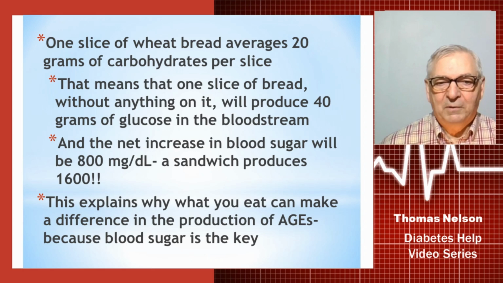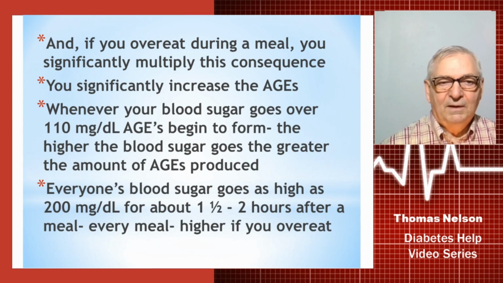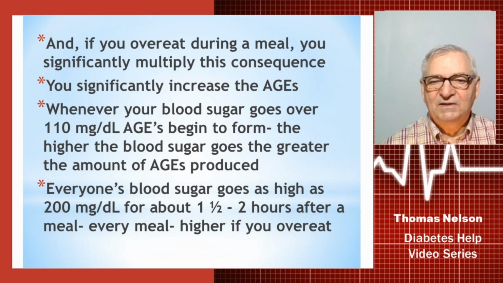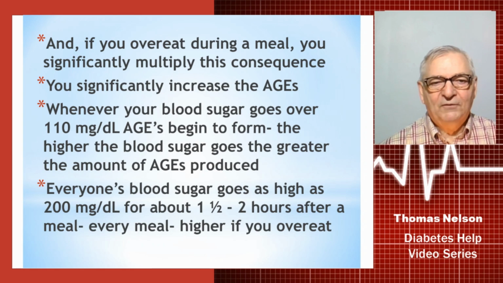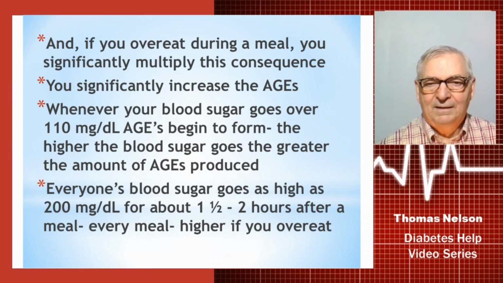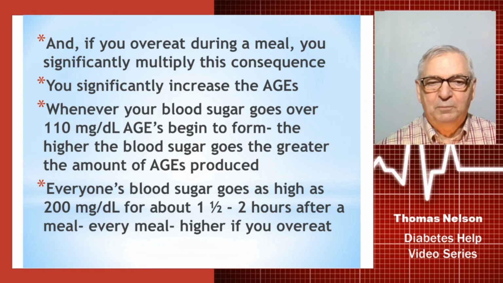And again, that blood sugar is the key. So if you overeat during a meal, you're also going to significantly multiply that consequence. You significantly increase the number of AGEs produced because you produce so much more glucose that your body just has no place to put. So whenever your blood sugar goes over 110 milligrams per deciliter, as I said, those AGEs are going to begin to form. And the higher your blood sugar goes, the more of those AGEs that are going to be produced.